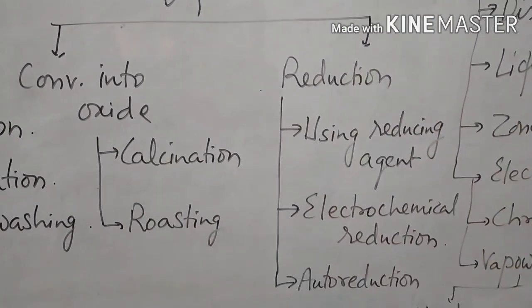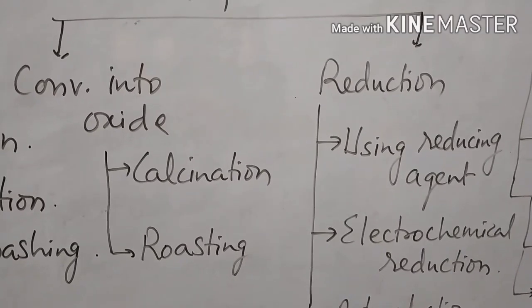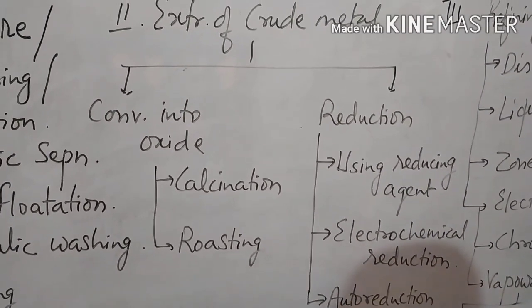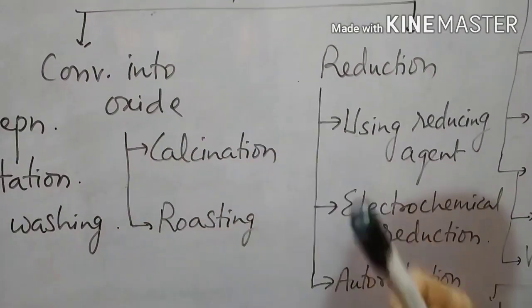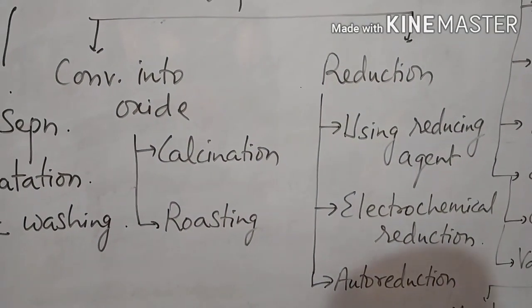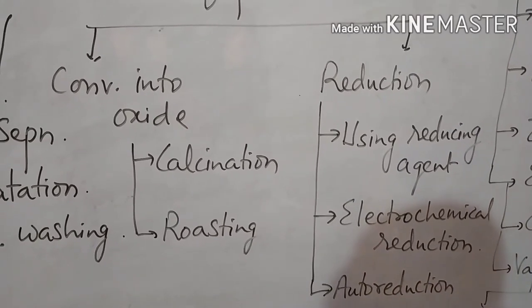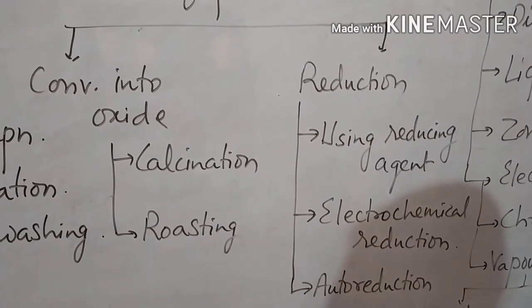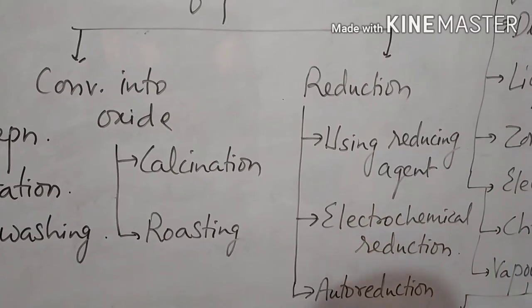Extraction of crude metal is done in two sub-steps. First, if the ore is not an oxide ore, then it must be converted into oxide, because other forms are more stable than oxide. Oxides can be easily reduced with the help of a reducing agent.